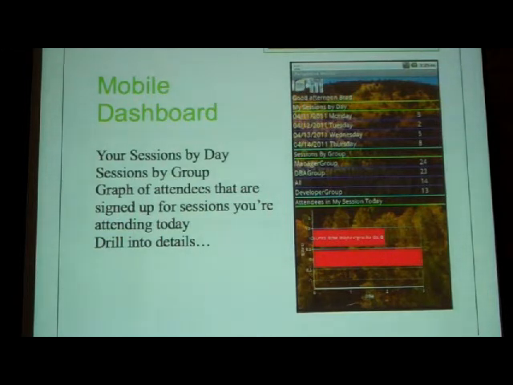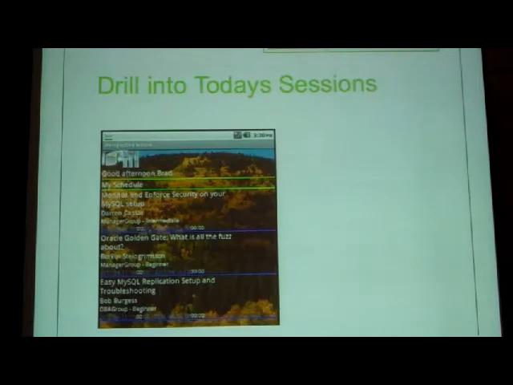So this is your sessions by day. I think the trees are his background in his Android phone. But you can see your sessions by day, you can see your sessions by group, you can see a graph of the number of attendees that are signed up for the sessions you're attending today. So if you don't want to go to something that's going to be crowded, you can look into that. So here's a drill into today's sessions.